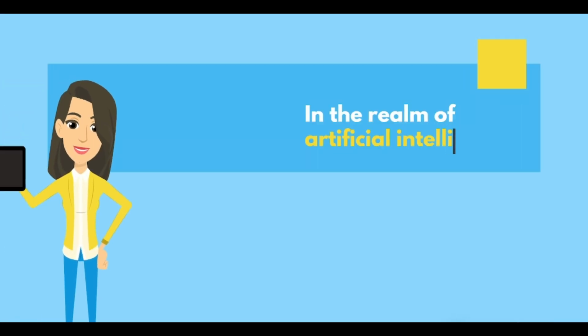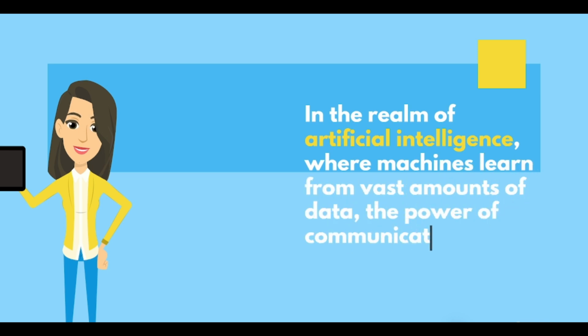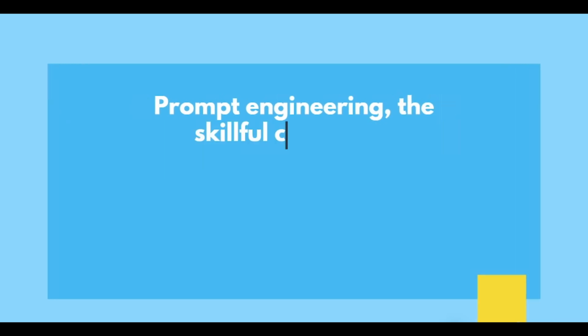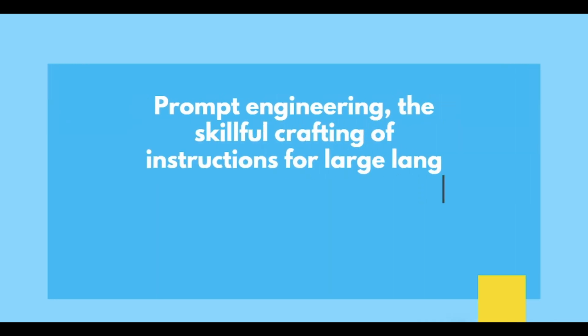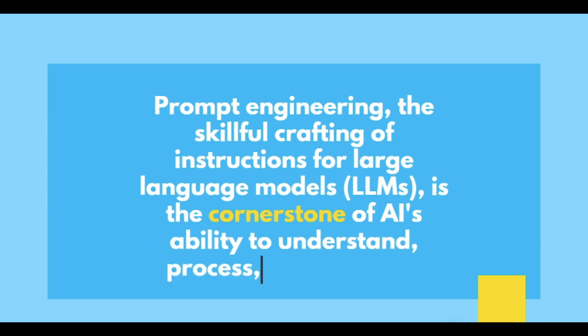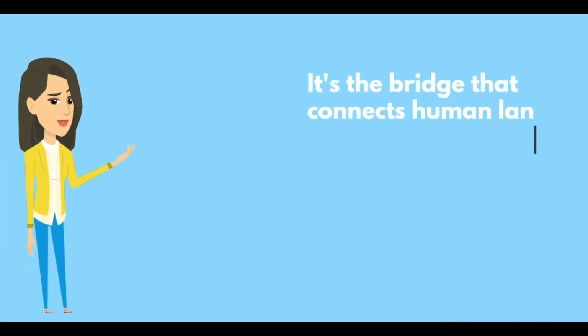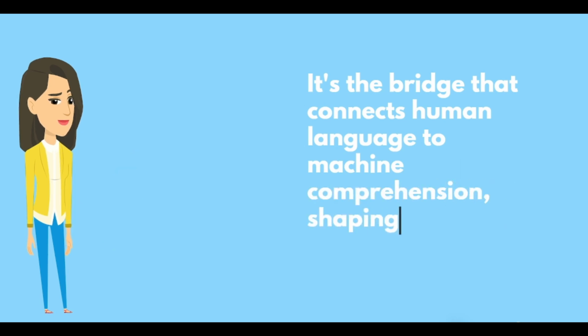In the realm of artificial intelligence, where machines learn from vast amounts of data, the power of communication lies in the art of prompting. Prompt engineering, the skillful crafting of instructions for large language models, LLMs, is the cornerstone of AI's ability to understand, process, and generate human-like text. It's the bridge that connects human language to machine comprehension, shaping AI's capabilities and outputs.